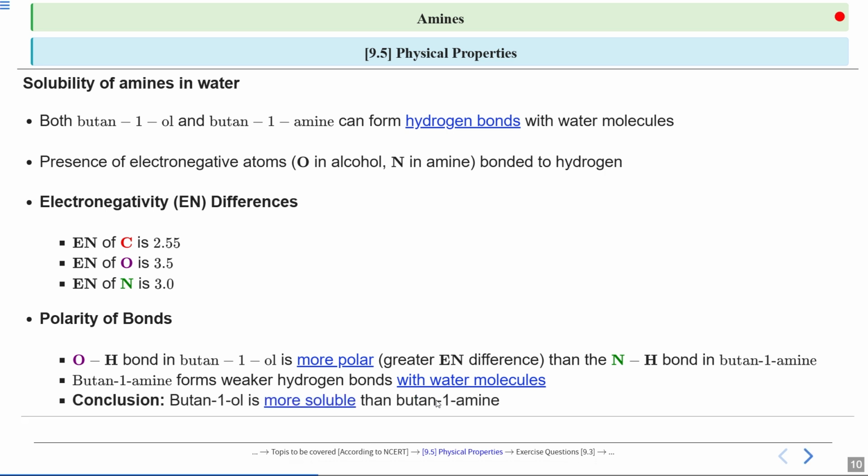So we can conclude that butan-1-ol is more soluble than butan-1-amine, mainly because the OH bond in butan-1-ol is more polar, allowing it to form stronger hydrogen bonds with water. One key point to remember: stronger hydrogen bonding usually means better solubility in water.